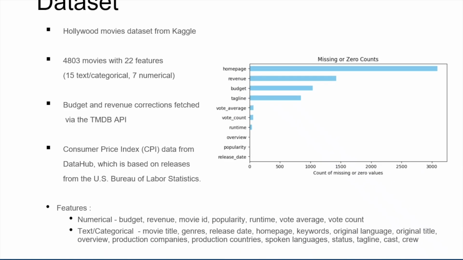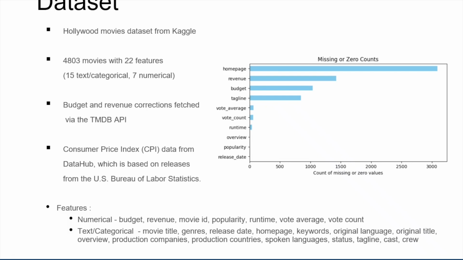Now let's take a look at the key data sources that power our project. We started with the Hollywood movies dataset from Kaggle, which contains details for over 4,800 films, including numerical features like budget and revenue, along with textual attributes such as movie overview, tagline, and keywords. As seen in the missing and zero counts plot, the budget and revenue fields had significant missing values.